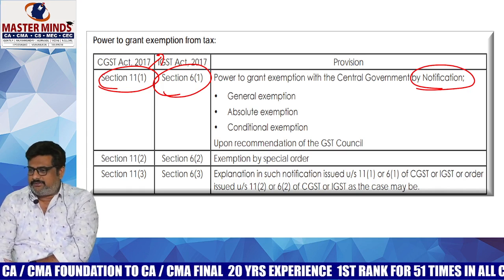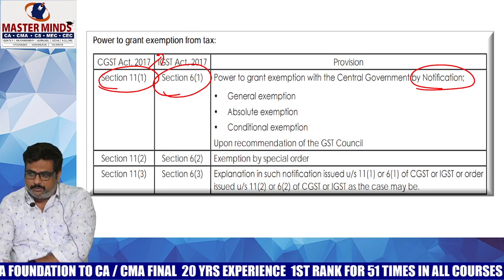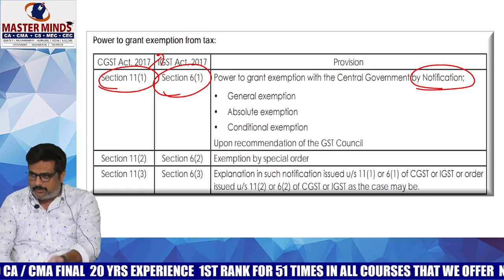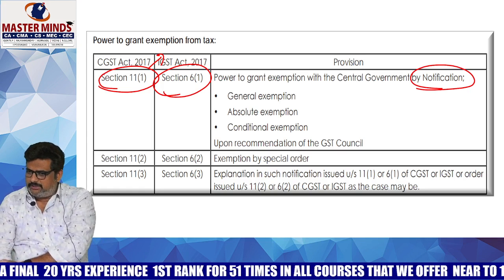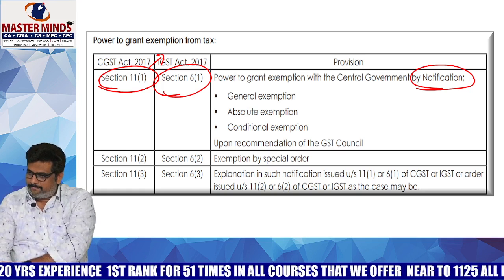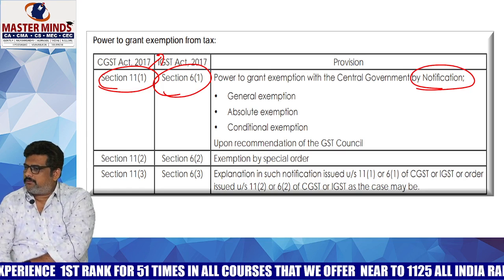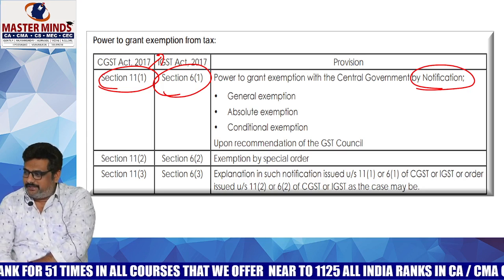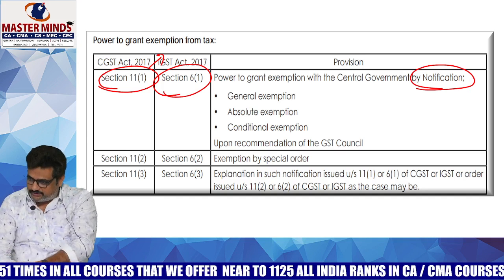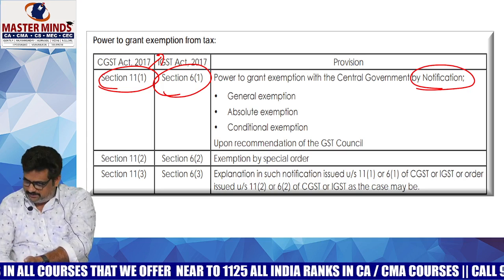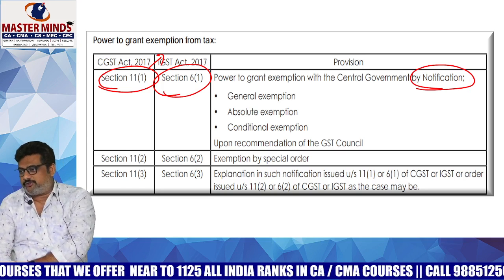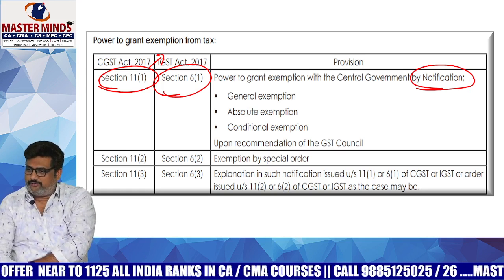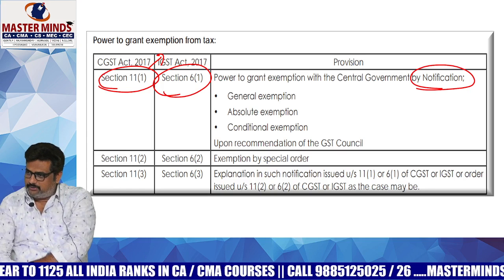But for conditional exemption, any example you know, whether you studied in CA Inter or learned practically, any conditional exemption example? Majorly, with respect to a religious place, if the rent is less than or equal to 1,000, then only it is exempted. Otherwise, it is taxable. Remember that one. With respect to a religious place, if the room rent is less than 1,000, it is exempted. If it is more than or equal to 1,000, the full amount will be taxable. You are able to remember that much.